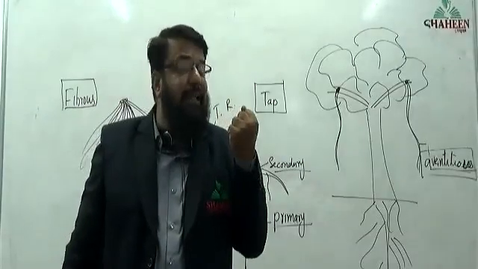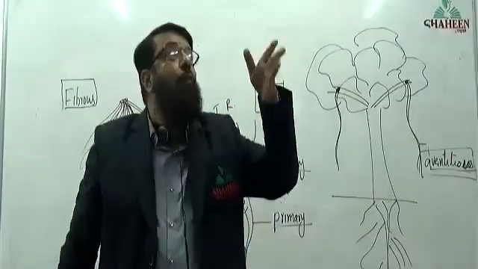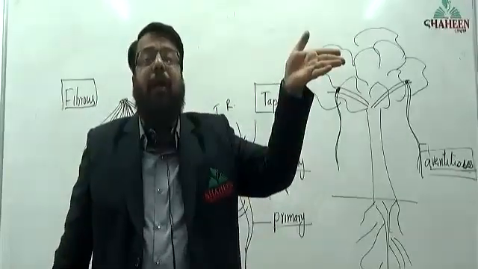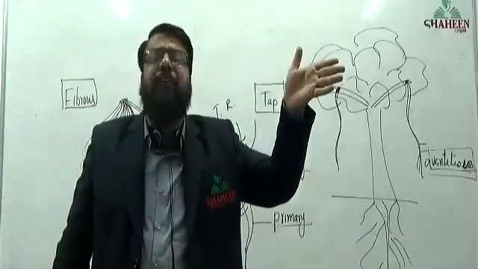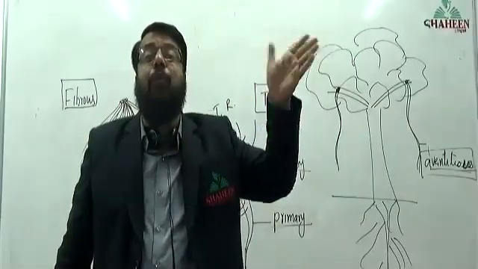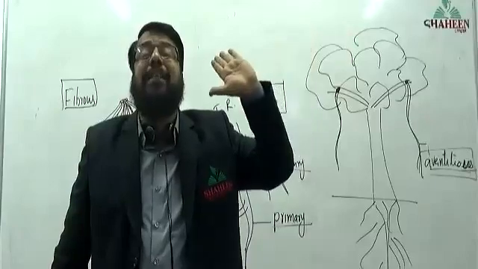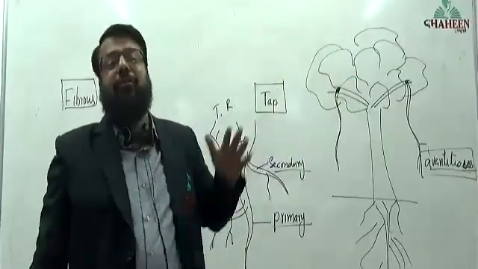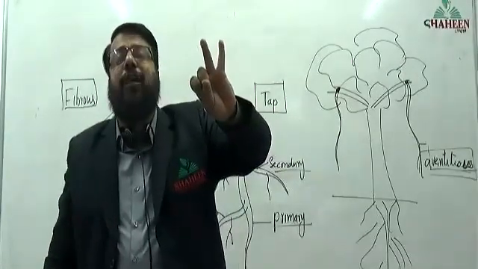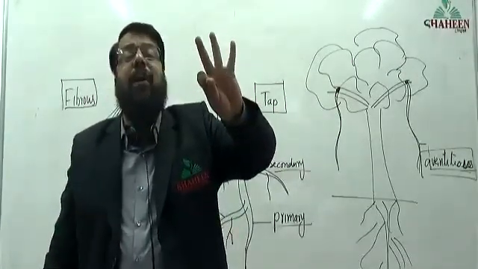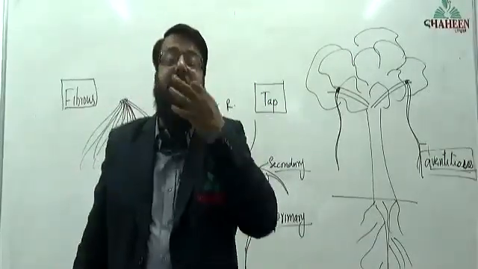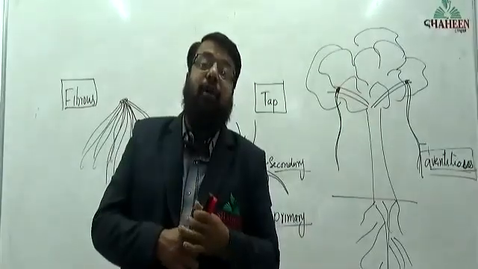They synthesize the substances which regulate growth: when to produce flowers, how to grow, when to allow the leaf to fall. All these activities, the growth of a plant, are controlled by hormones, and certain hormones are produced in the root. So four functions: water and mineral absorption, anchorage, storage of food material, and production of growth regulators or phytohormones.